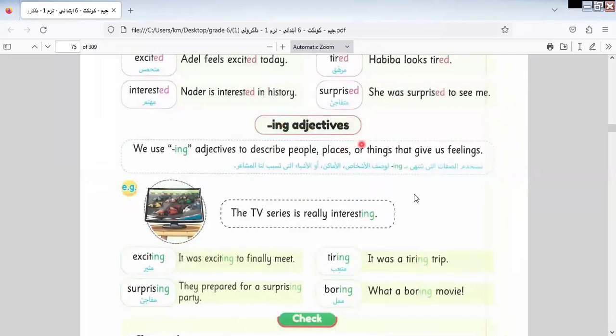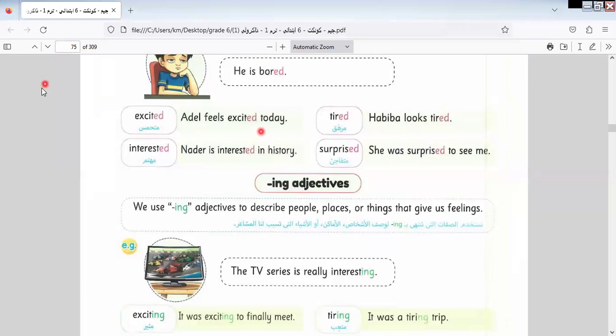Here we have the ing form. So now we know the ed form is for persons, to describe persons' emotions. These are four persons. Another form is to describe things. Let's learn more about feelings about things.